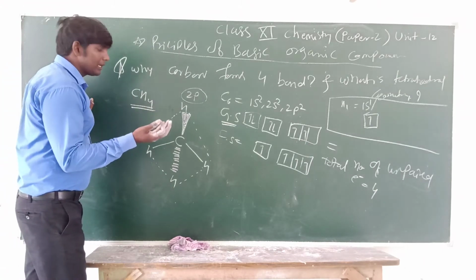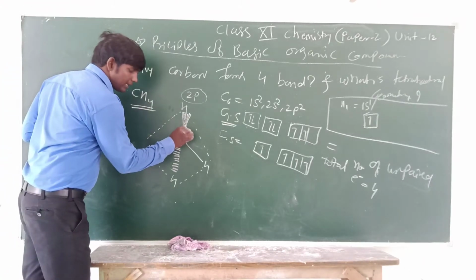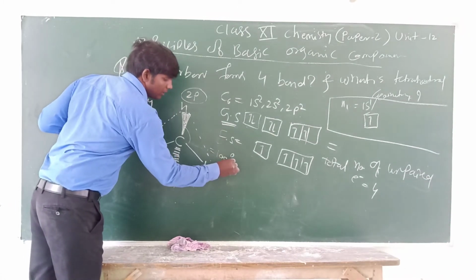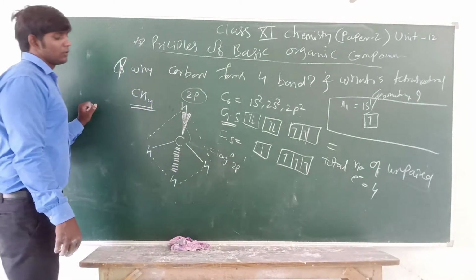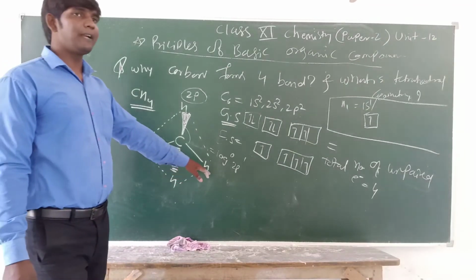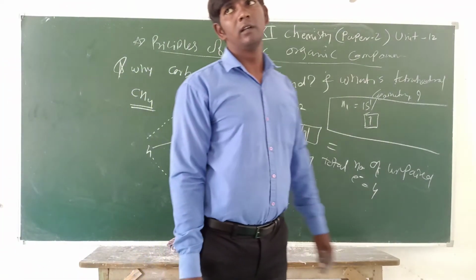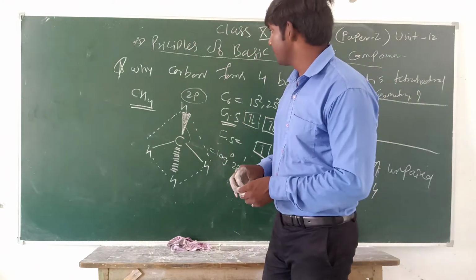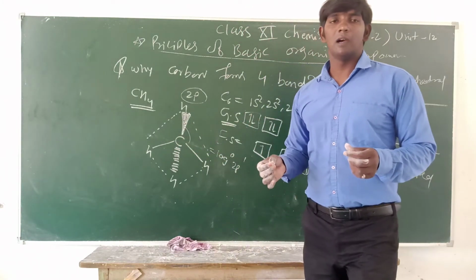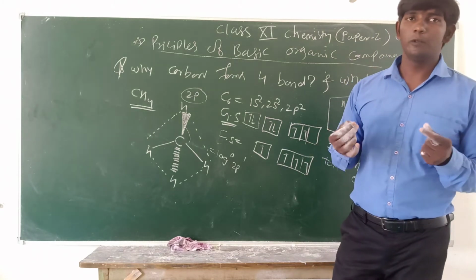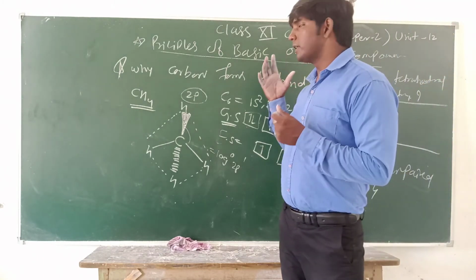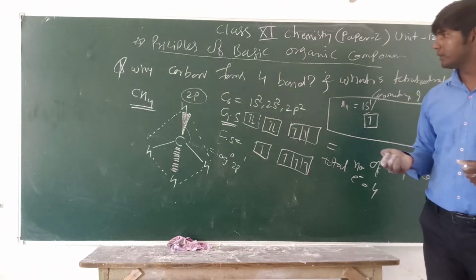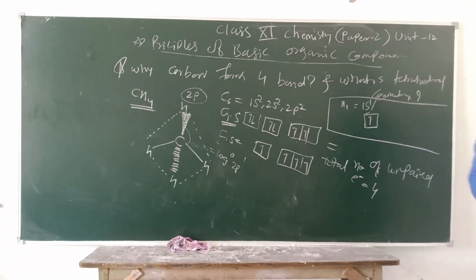And what is the bond angle? The bond angle in tetrahedron is 109 degrees 28 minutes. Okay, it is actually the bond angle of true tetrahedron geometry. So now I hope you understood what tetrahedron geometry is.